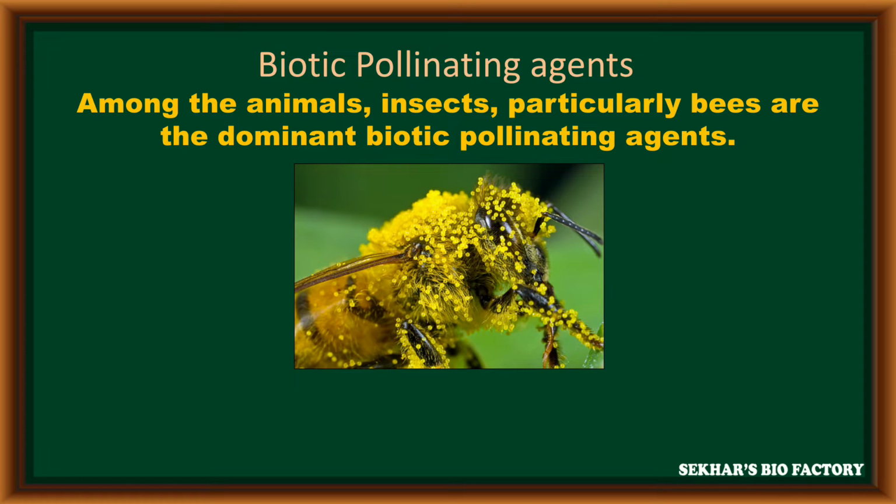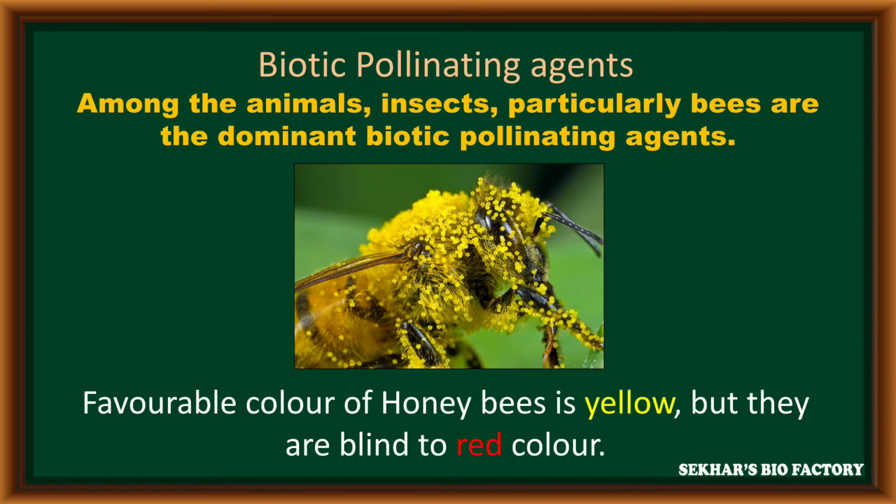One most important point for honeybees: generally, honeybees are colorblind to red color, so they are never attracted towards red color flowers. They are attracted towards yellow color flowers, and they carry yellow color pollen grains on the surface of their body.